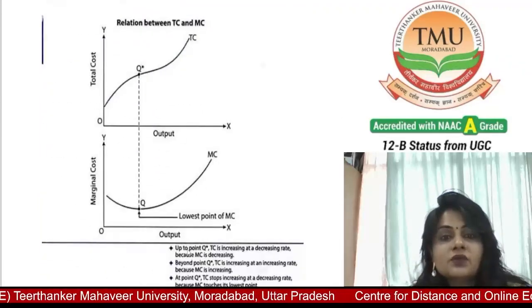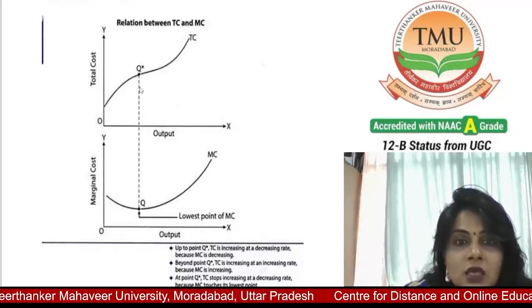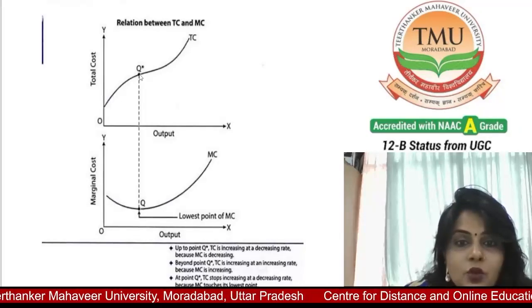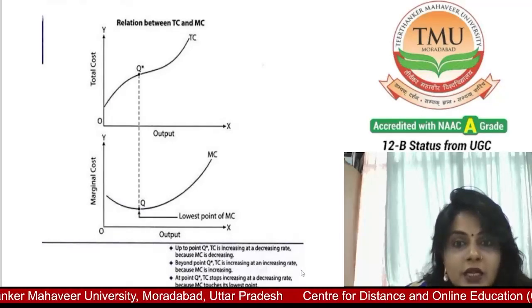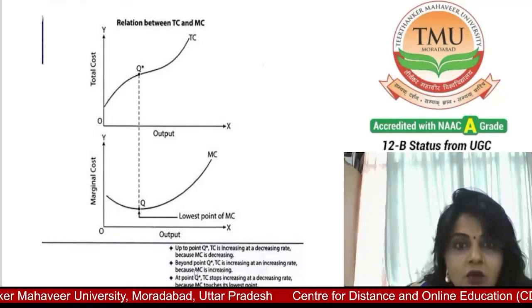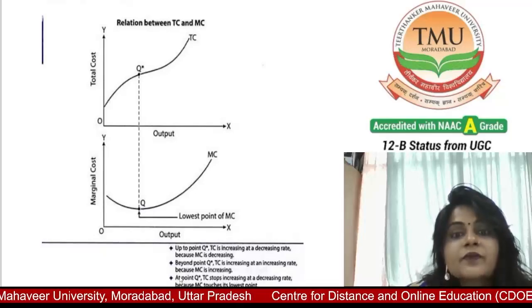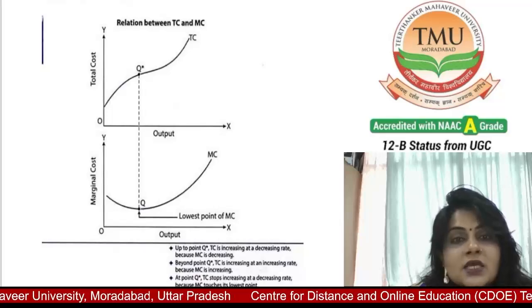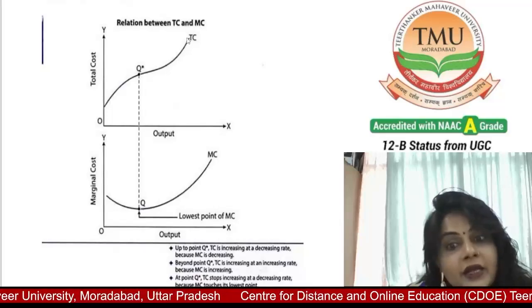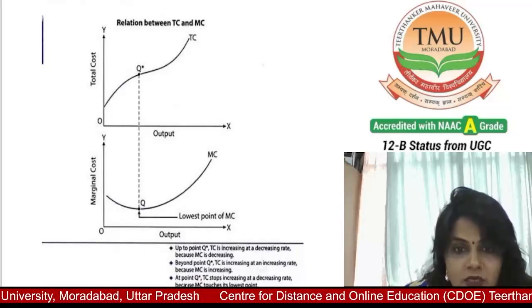Here you see up to point Q, TC increases at a decreasing rate because MC is decreasing. Beyond point Q, TC also increases at an increasing rate because MC also started to increase.